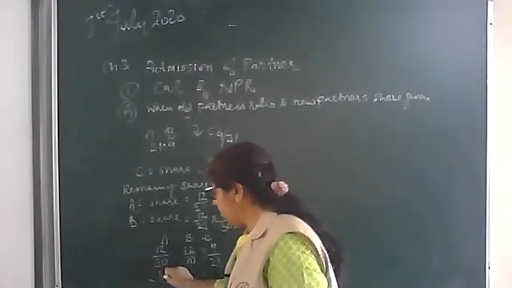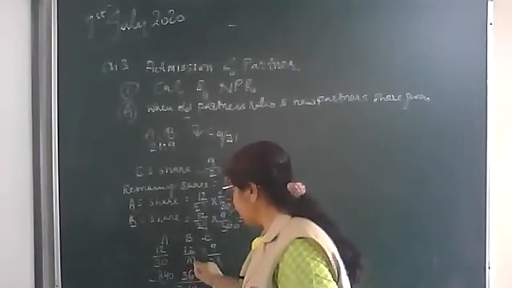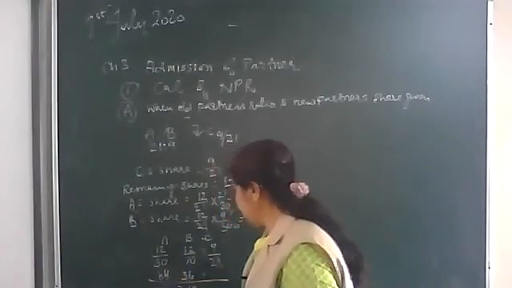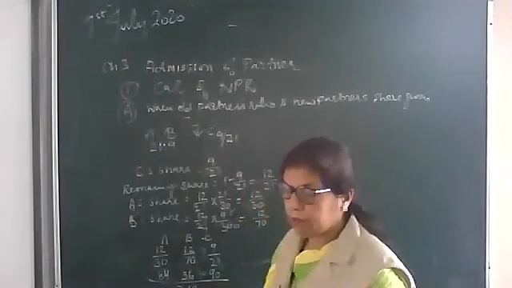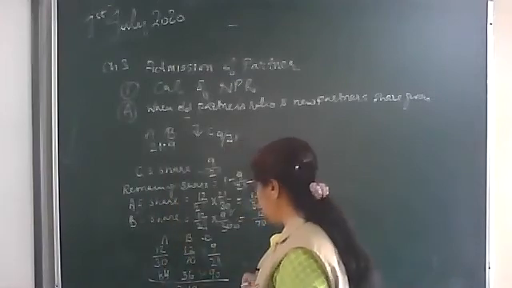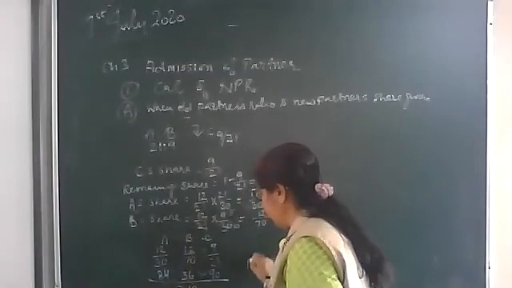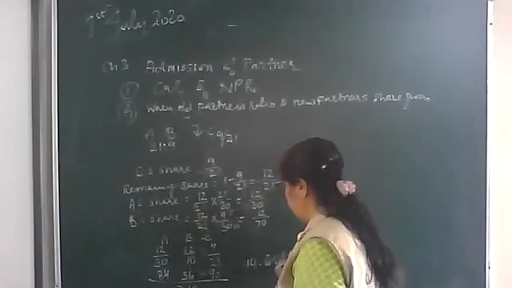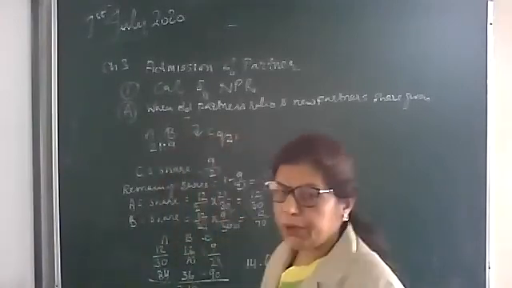A's share is 84, B's share is 36, and C's share is 90. But we have to bring them to the lowest term. So in the lowest term, 6 14s, 6 6s, 6 15s. So 14 is to 6 is to 15 will be the new ratio.